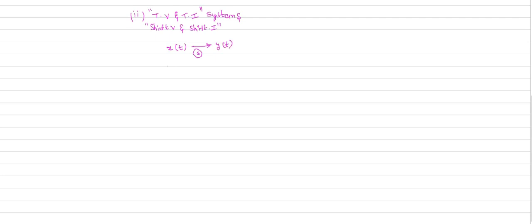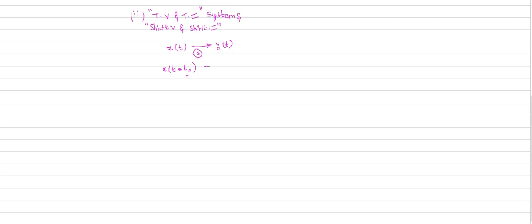Let us observe here. Now if I provide a delay in your input, that is x of t minus t naught. So x of t minus t naught means the same signal x of t is shifting towards the right hand side. That is a delay in x of t by t naught units.